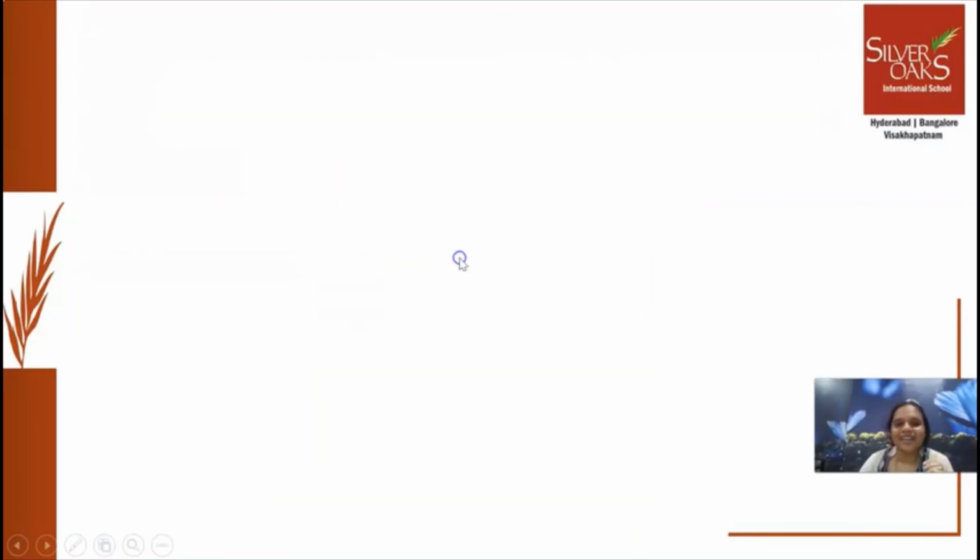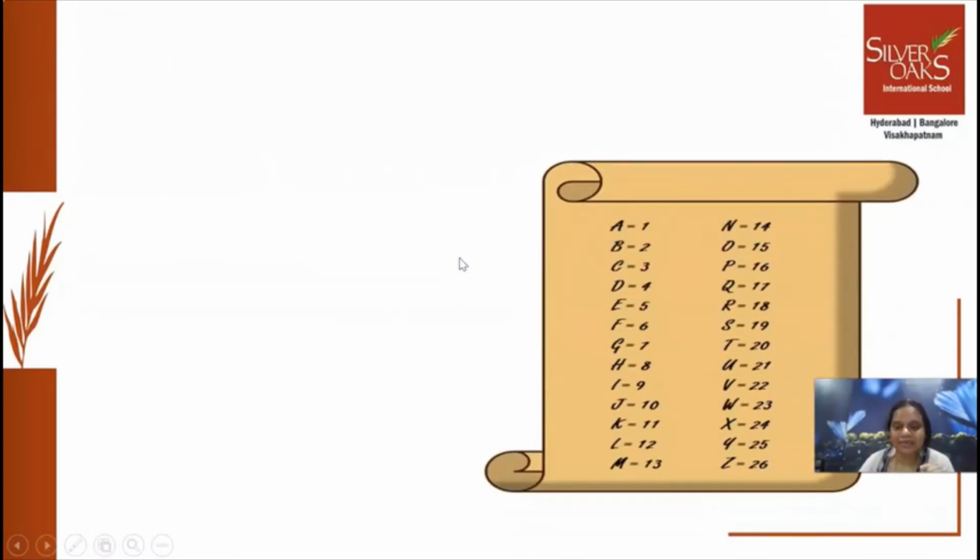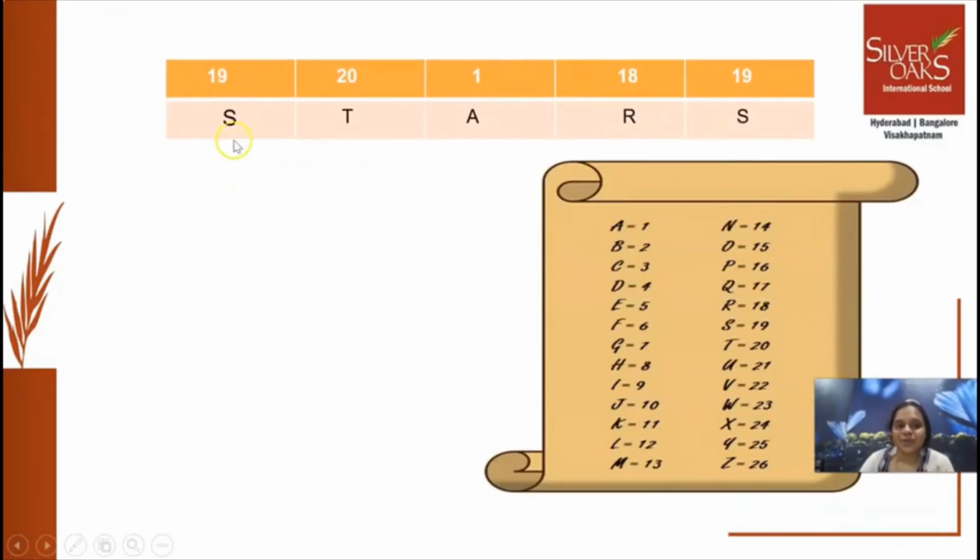Okay. Now, if you see the other example. So, 19, 20, 1, 18, 19. What does this say? 19, if you go to this chart, 19 says as S. That means S. 20 means T. 1 means A. 18 means R. 19 means S. That means S-T-A-R-S, stars.